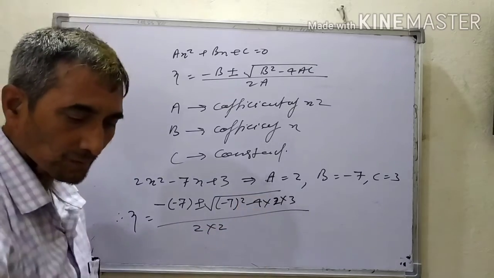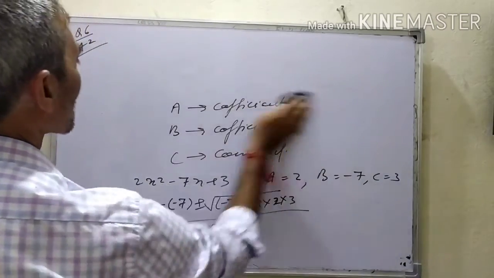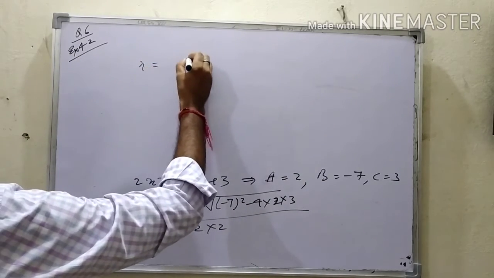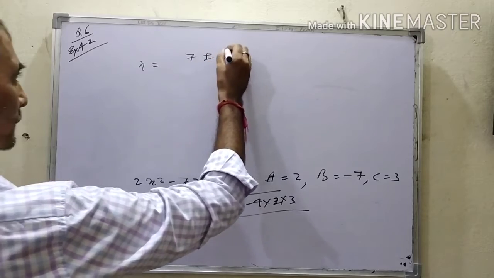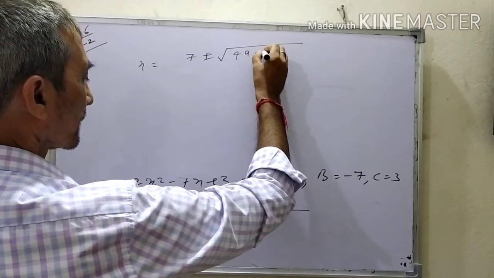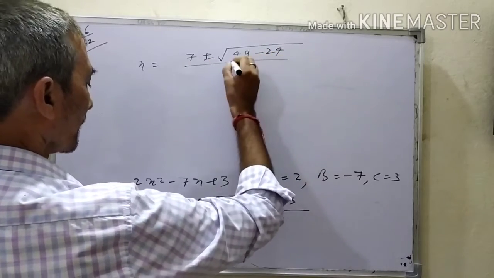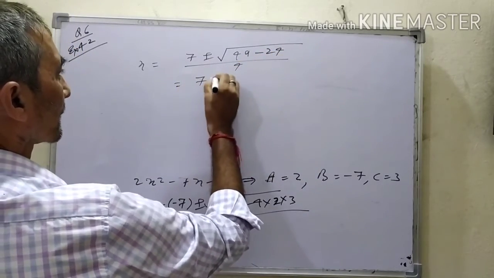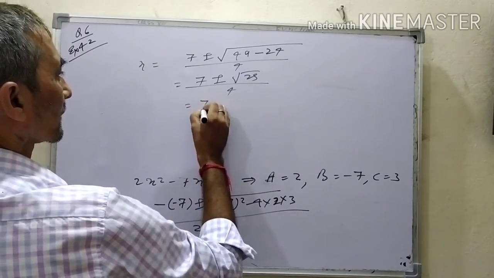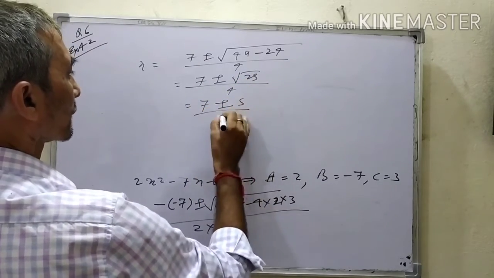Calculate it and try to find the result of this question. x is equal to 7 plus minus root of 49 minus 24 by 4. This is 7 plus minus root of 25. 7 plus minus 5 by 4.